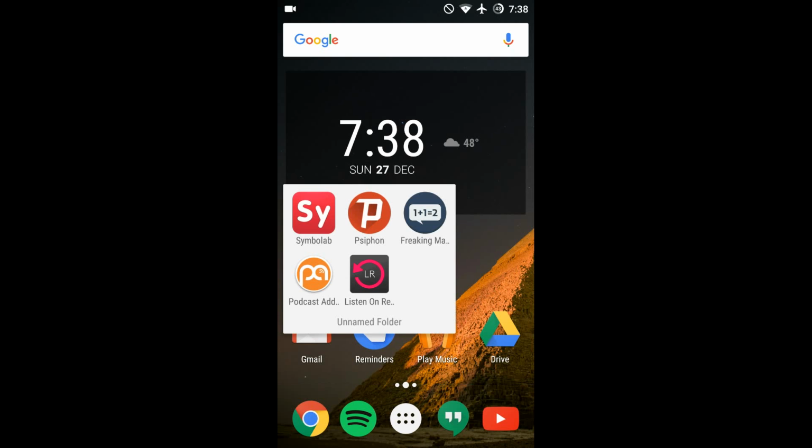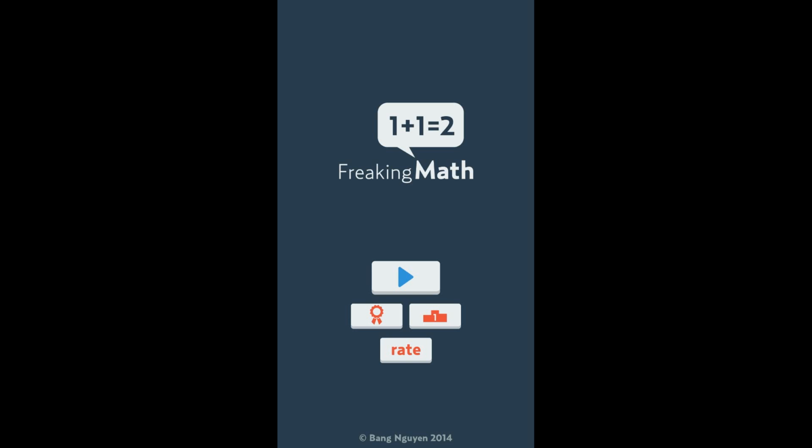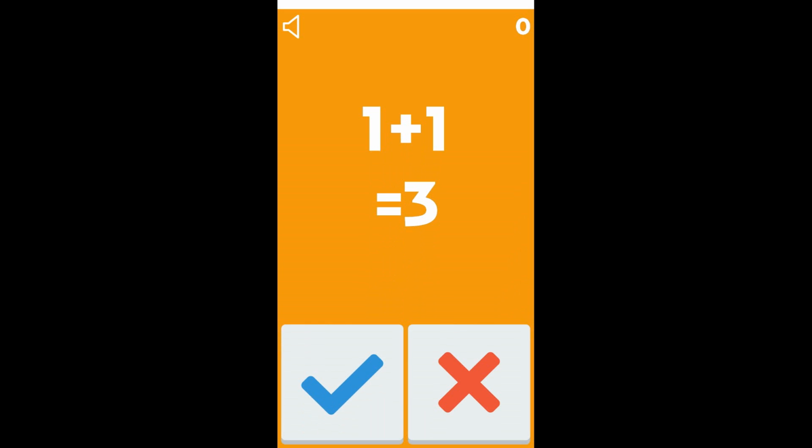But moving on, it's the game of the 5 apps. It's called Freaking Math, and this is like the nerdiest game known to mankind. But it's really awesome. I actually really enjoy it. Let me just turn my volume down here. So, you have 2 seconds to answer each math question that appears, and it's just a basic addition question, but it gets surprisingly difficult. So here we go.